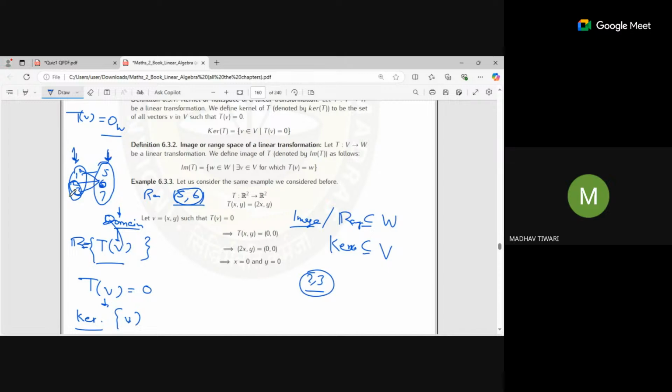Okay. So image space means the vectors which have an image will come inside the image space. So it is the vectors in the domain or vectors in the codomain in image space. These are the vectors in the codomain. They are images that we are storing. We are not storing the point itself. We are storing the output. Sir, image is the range set, no? Yes. Image is the range set or codomain.